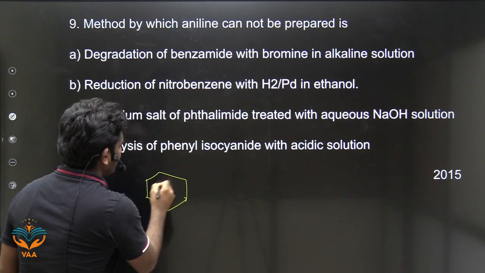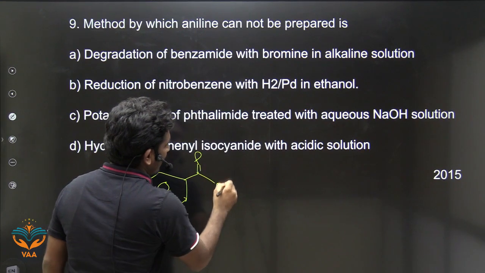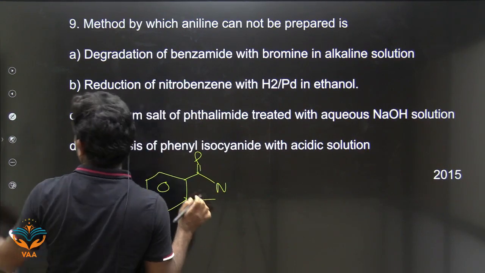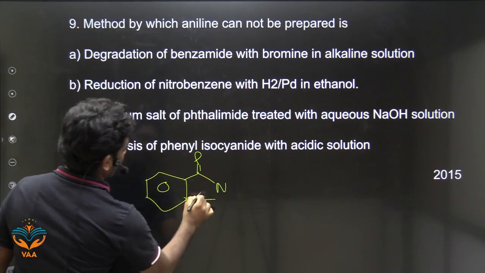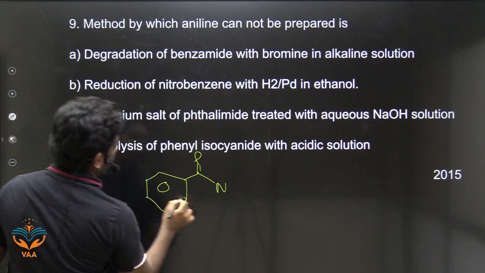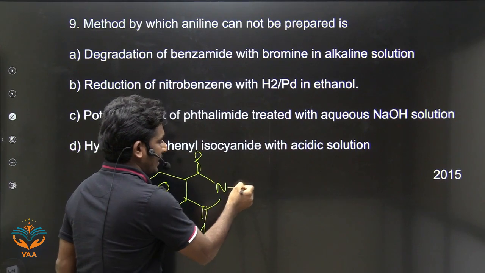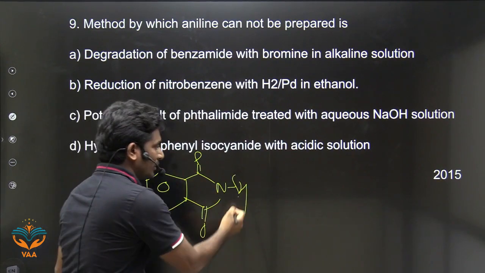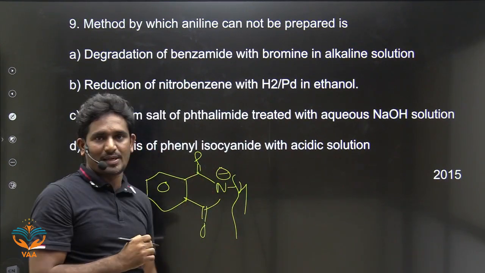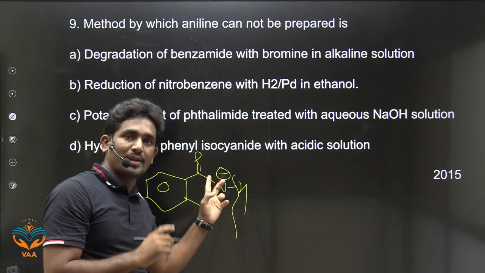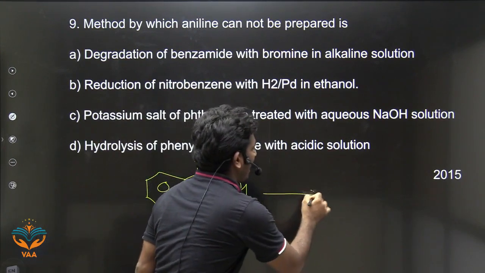Look here. This is phthalimide, C double bond O, NH. If we add base, the base will remove this H, and a negative charge will come here. This is the nucleophile. That nucleophile will react with alkyl halide.